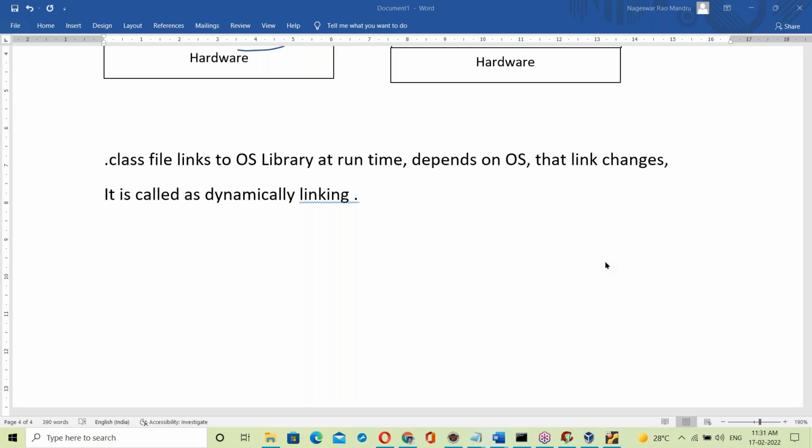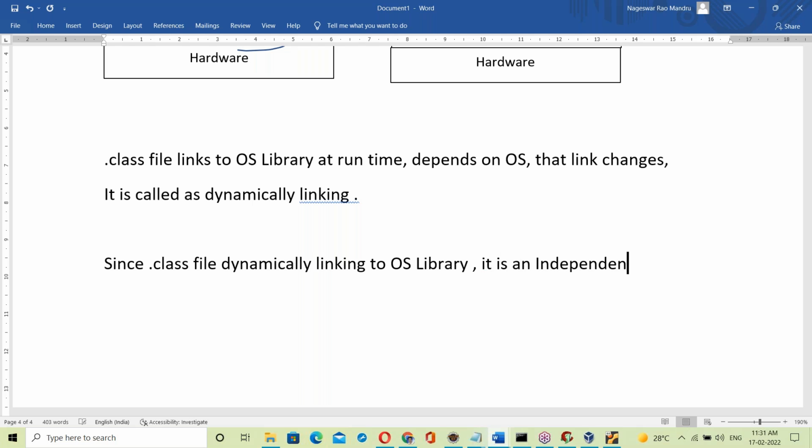If that link changes, it is called dynamical linking. Since the dot class file is dynamically linked to the OS library, it is independent of OS or platform. That's the reason.